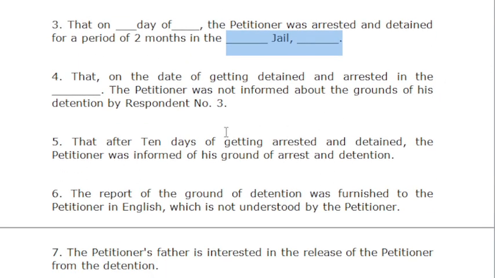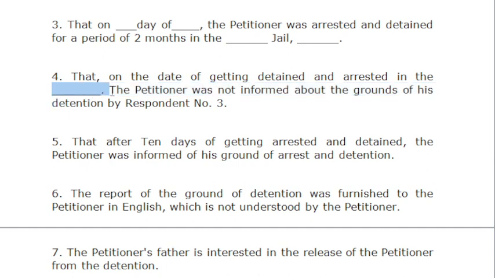He is detained. Now you have to mention that on the date of getting detention and arrest, the petitioner was not informed about the grounds of detention. You can mention here the days when the person is arrested.